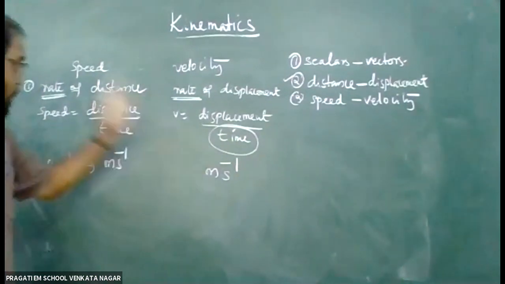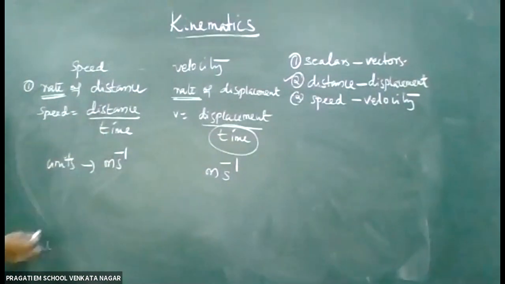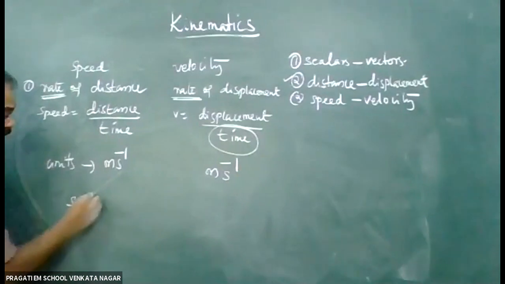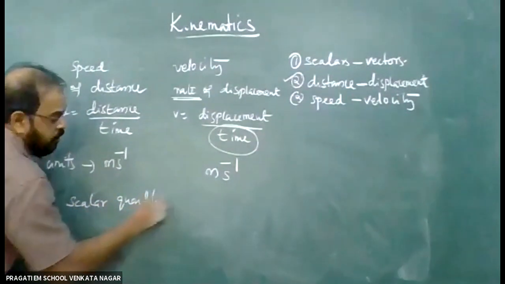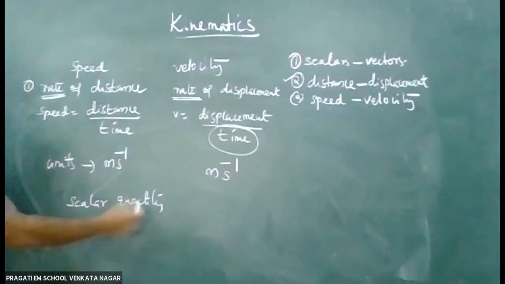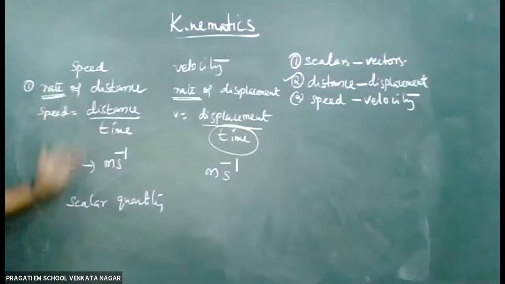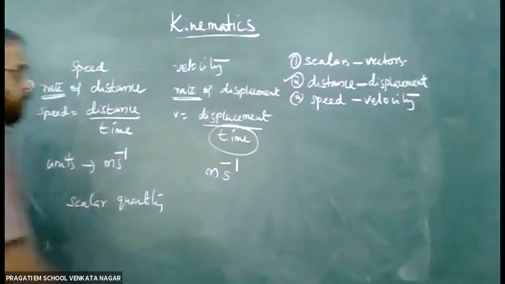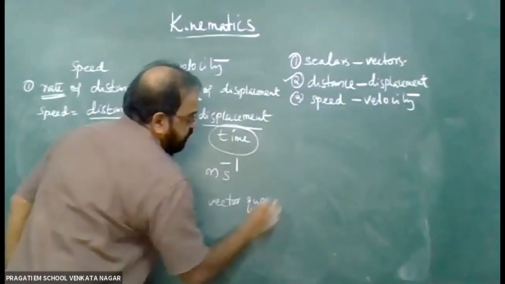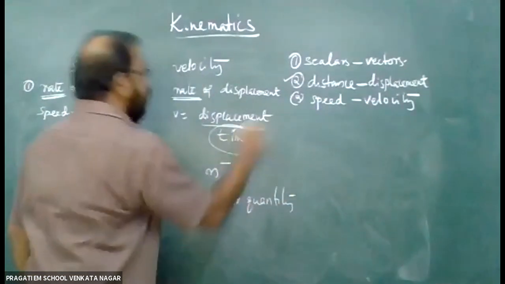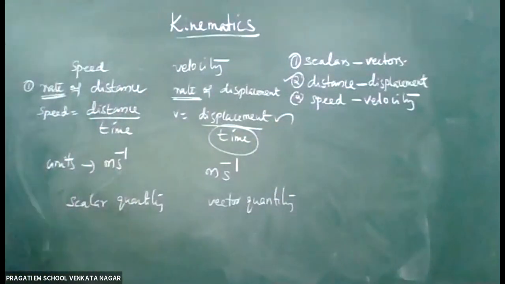Since it is distance by time, it is a scalar quantity. Speed is a scalar quantity. Velocity is a vector quantity, because displacement is there.